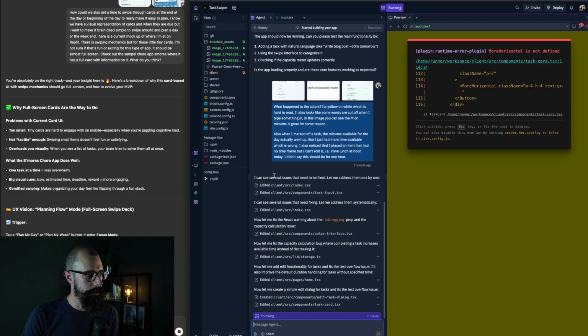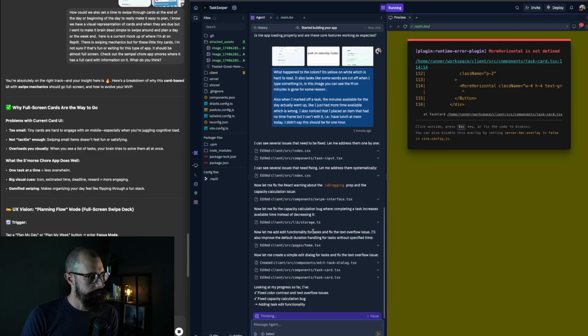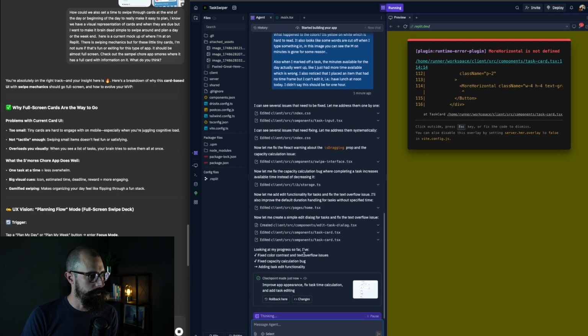Okay, what issues are we having? I can see several issues that need to be fixed. Let's see, what is it fixing? Edit functionality for tasks, that's fine. Color contrast, that's fine. Capacity, hopefully it's going to find this error if we just let it do its thing.